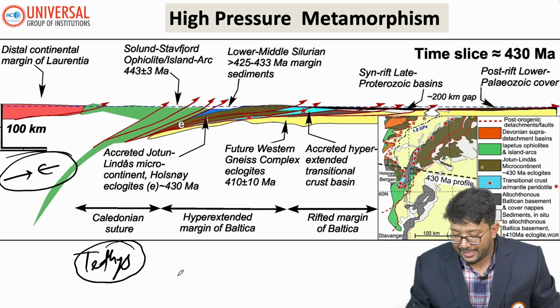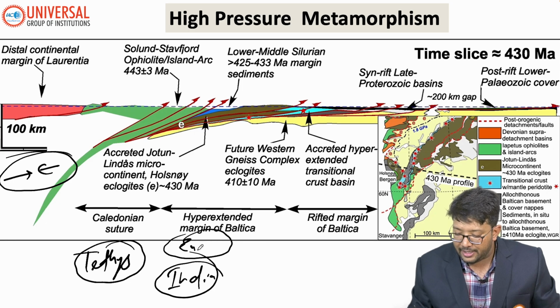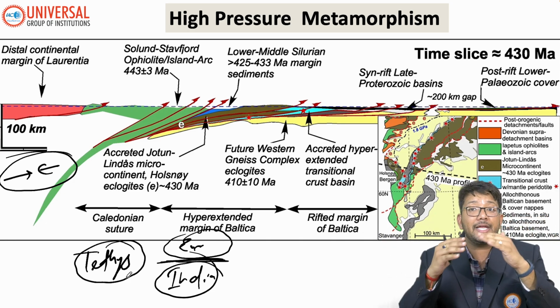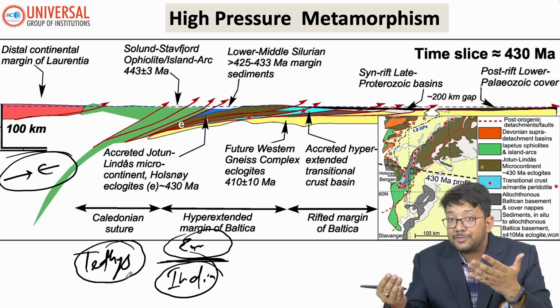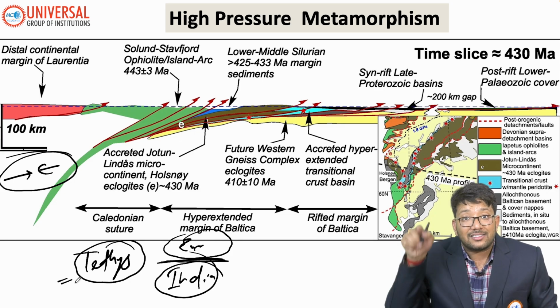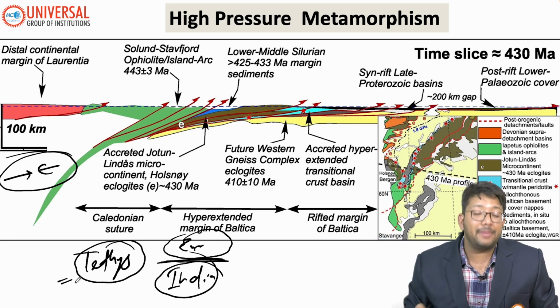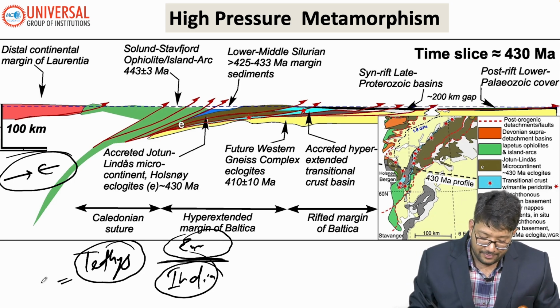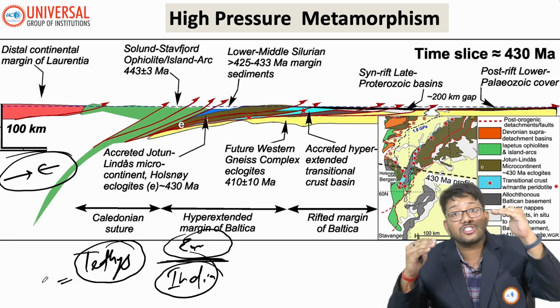When the Indian plate collided with the Eurasian plate, a sea was present in between, and the name of the sea was Tethys. So in such areas high pressure metamorphism is formed, because continental crust is forced to substantial depth.